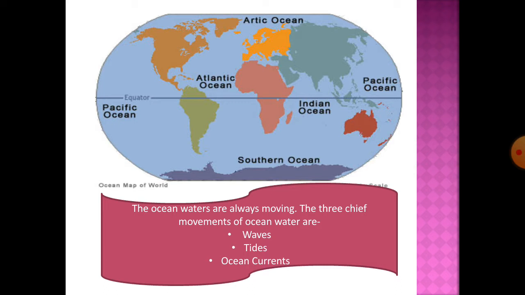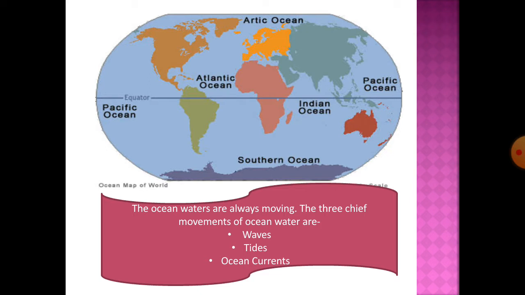Waves क्या होती हैं? Alternate rise and fall of sea or ocean water. Tides, rhythmic rise and fall of ocean water twice in a day. दिन में 2 बार tides आते हैं. High tide and neap tides, 2 types of tides are there.